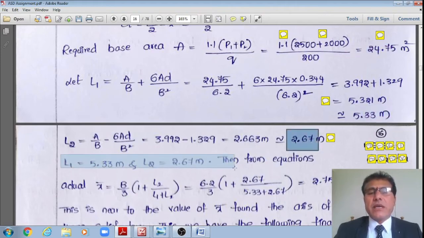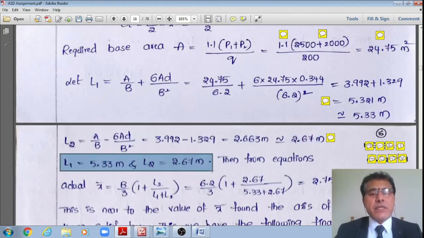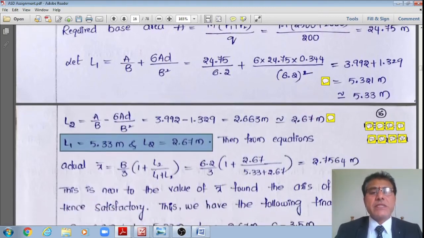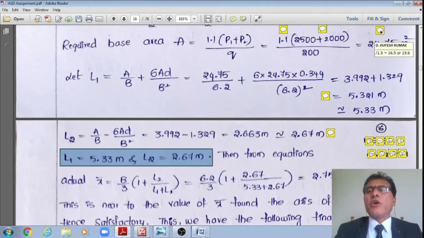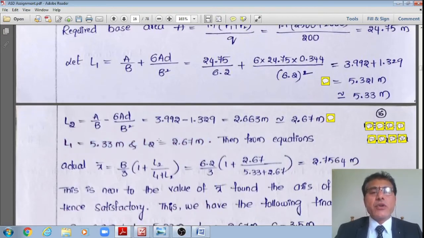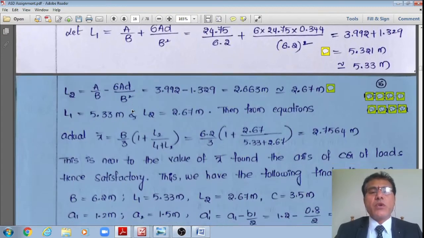That is how I have just done the proportioning, as L1 is equal to 5.33 meter as well as L2 is equal to 2.67, so that the SBC will be within permissible limit, right? If I exactly provide 19.6, then the SBC will be exceeded due to overburden pressures. Therefore I don't want to do that.